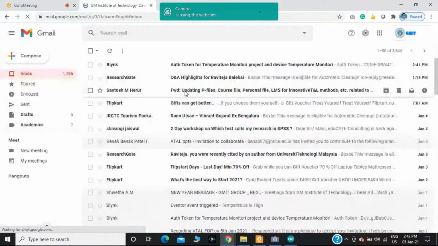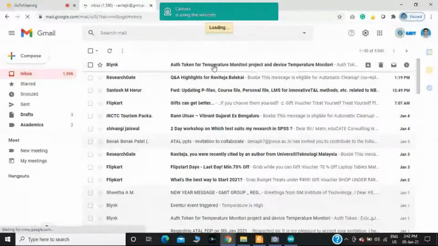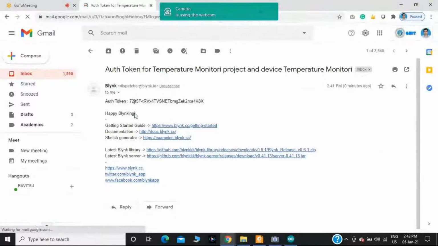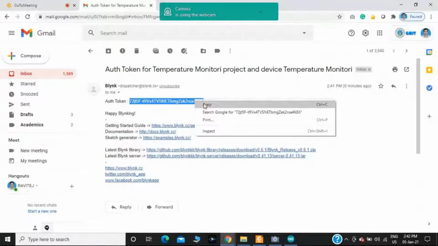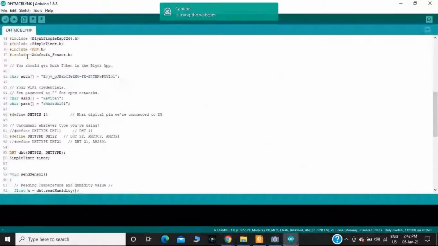As you see here, you will get the authentication token for your project. This is the authentication token. The purpose of this authentication token is that it acts like an API, application programming interface, key in order to use the Blynk app. The Blynk application provider gives the authentication token key in order to use the graphical user interface related to the Blynk app. Then you should copy this authentication token key and paste it in the authentication token field.